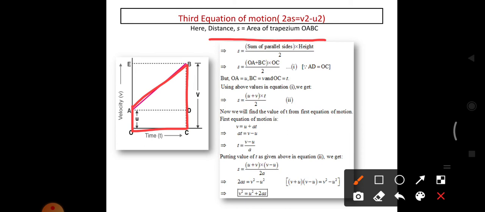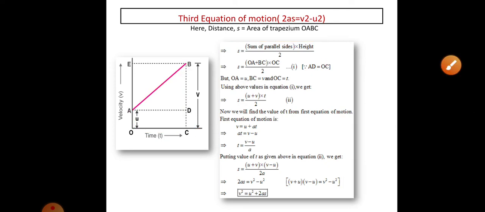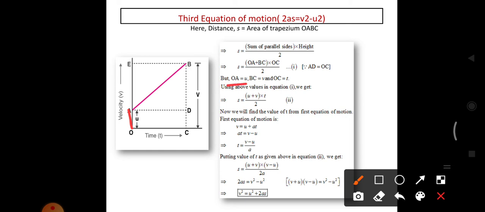The area of the trapezium is the sum of parallel sides into height by 2. Here the parallel sides are OA and BC. The height is OC. So OA plus BC into OC by 2. You have to substitute the known values. OA value is U. BC value is V. OC value is T. So substitute the known values: OA is U, BC is V, OC is T, by 2.